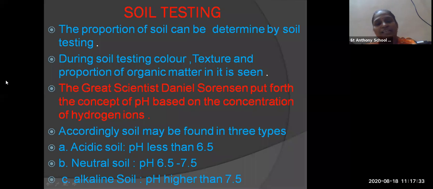During soil testing, what points are considered? Color, texture, and proportion of organic matter are considered. I told you the need for soil testing. Now, who put forth the theory of soil testing? The great scientist Soren Sorensen put forth the concept of pH based on the concentration of hydrogen ions. According to him, the soil was divided into three types: acidic soil, neutral soil, and alkaline soil.